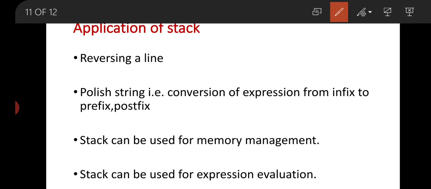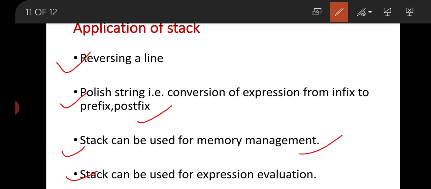Now if we are going to see about the application of stack, where the stack can be used. First, reversing a line. To reverse a word or line into reverse order, what can we do? We can use a stack. Now Polish notation, that means conversion of expression from infix to prefix and postfix. Third one is that stack can be used for memory management. Already we know that stack can be used for expression evaluation. These are some basic and most important uses or applications of stack.